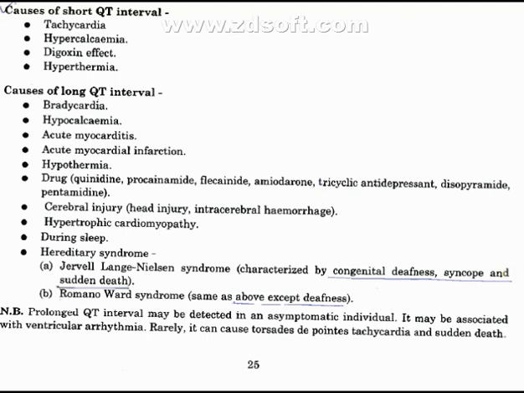These are Jervell-Lange-Nielsen syndrome, characterized by congenital deafness, syncope, and sudden death. Romano-Ward syndrome, same as above except deafness. Prolonged QT interval may be detected in an asymptomatic individual. It may be associated with ventricular arrhythmia. Rarely it can cause torsades de pointes tachycardia and sudden death.